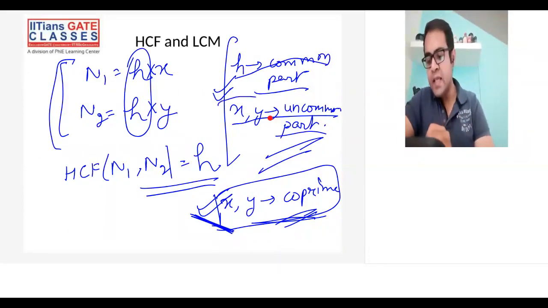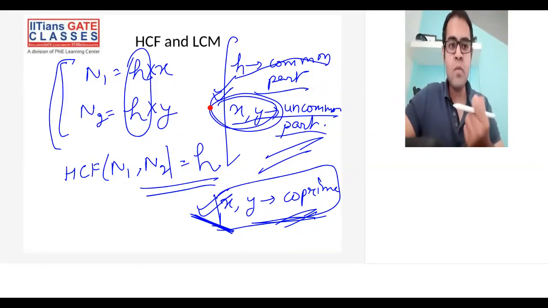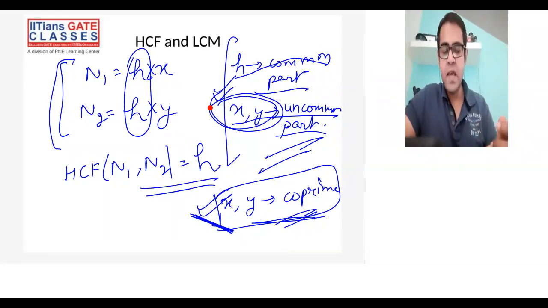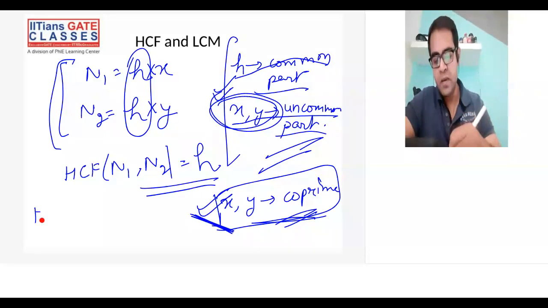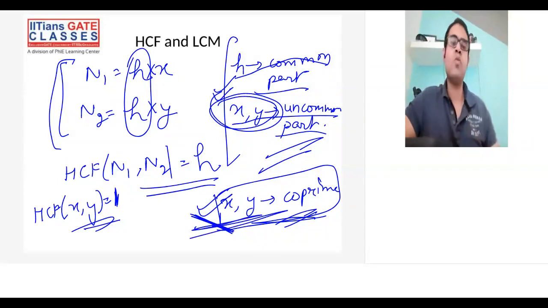So since x and y are the uncommon part, that means they don't have anything in common. So the only factor which will be common in both of them will be 1. Okay. So if I say x and y don't have anything in common, that means the HCF of x comma y is nothing but 1, and hence I can say x and y are co-prime.